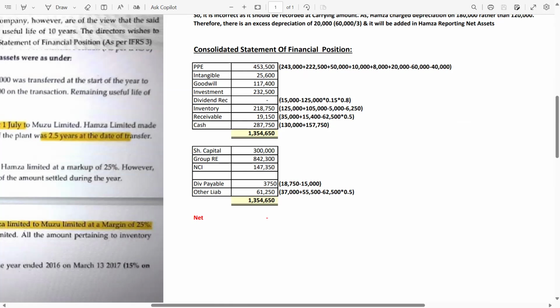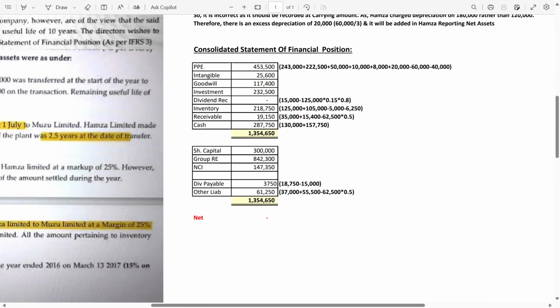Whenever any dividend is received by the parent company from the subsidiary, you have to make the adjustment: dividend payable debit, dividend receivable credit, because you have to deduct the impact from the receivables and from the payables as well. Now after that we have inventory. 218,750 and 125,000 are the figures given in the question. Minus 5,000 and minus 6,250 is your URP on the inventory.